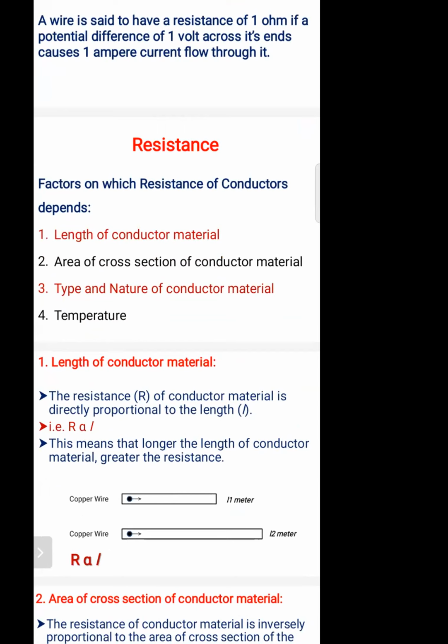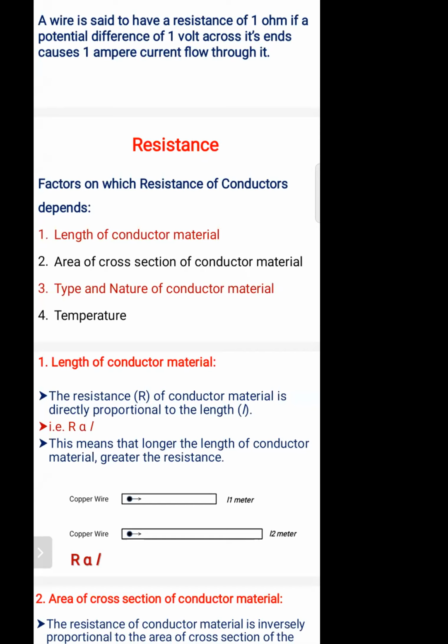The first factor is length. If the length of the conductor increases, the resistance will vary. Suppose first it is 1 meter, and now you increase it, so the length of the conductor wire obviously increases. If the length of the conductor increases, the resistance will increase. So it completely depends upon the length of a conductor.